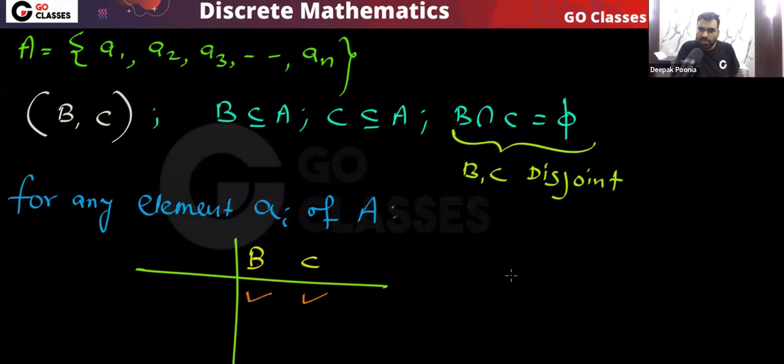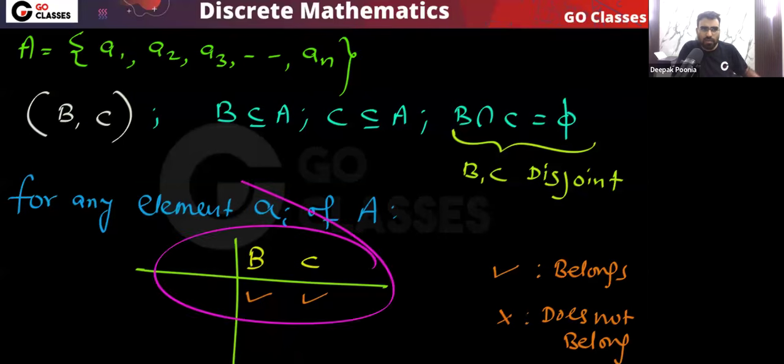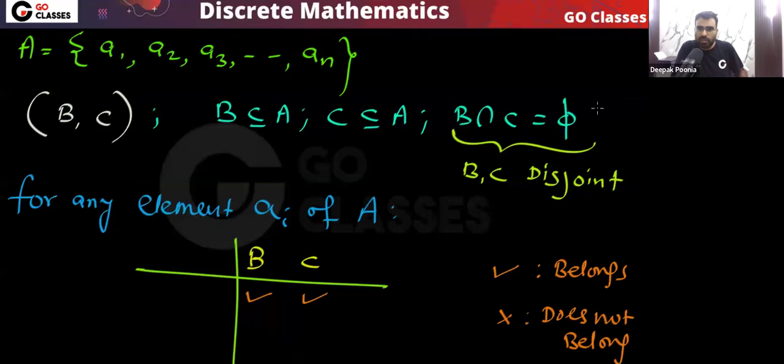Let's see what choices this element Ai has. This tick mark simply means belongs, and cross means does not belong. Tell me a simple point: is it possible that Ai belongs to both B and C? No, it is not possible, because B and C should be disjoint. So definitely this is not allowed.